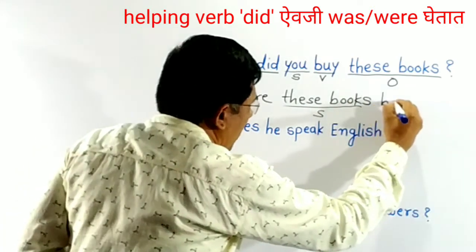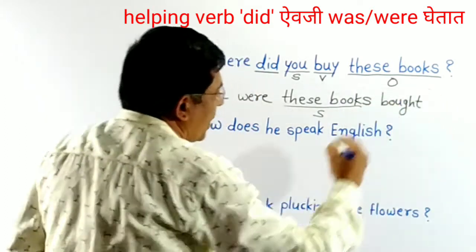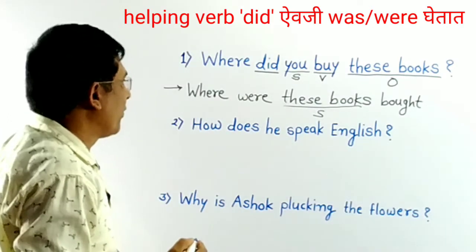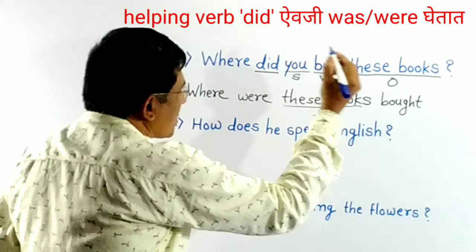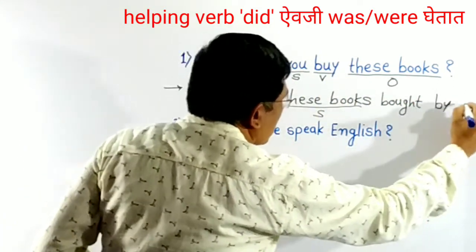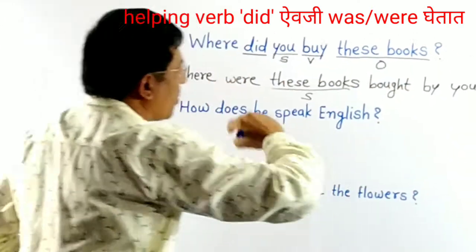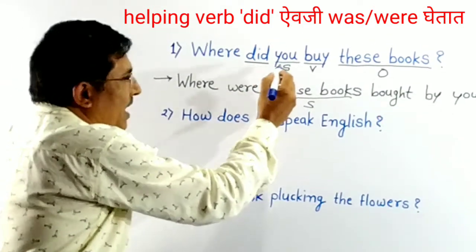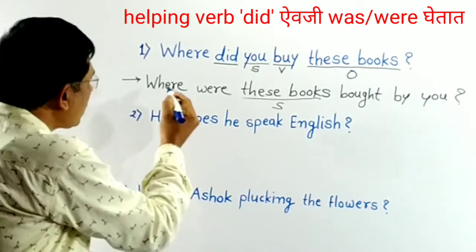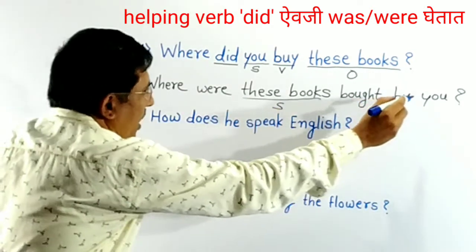You know, in passive voice we use past participle form of the main verb, and bought is the V3 form of buy. Now write here subject, you becomes here, write first by preposition and you here. You know, subjective case and objective case of you is the same. So our answer is, where were these books bought by you?